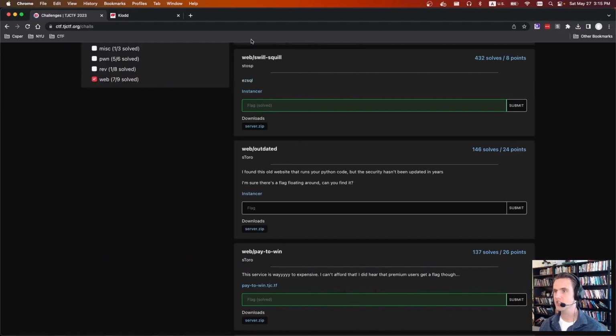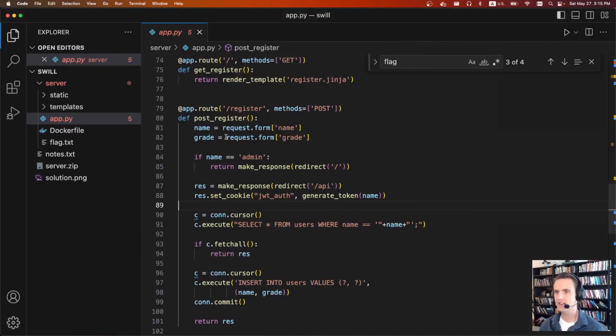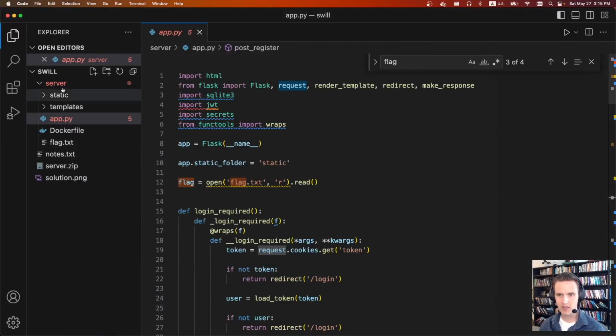The next web challenge is swill-squill. It says ez-sql. We're given an instancer link and a download file. If we take a look at the download file, it's just a Python app. We're given an app.py, Docker file, flag.txt.